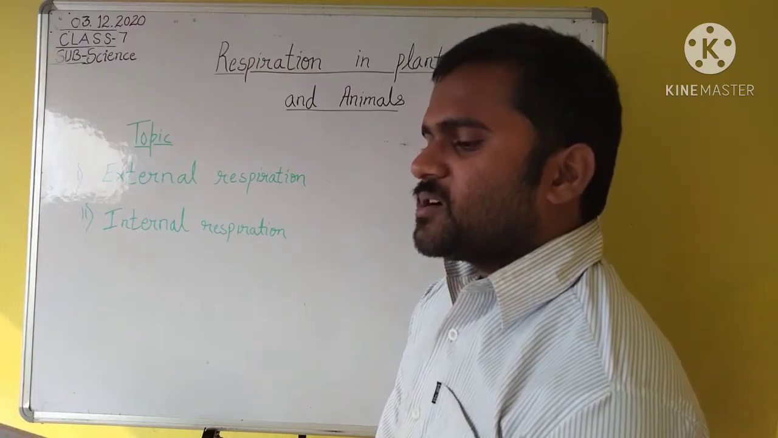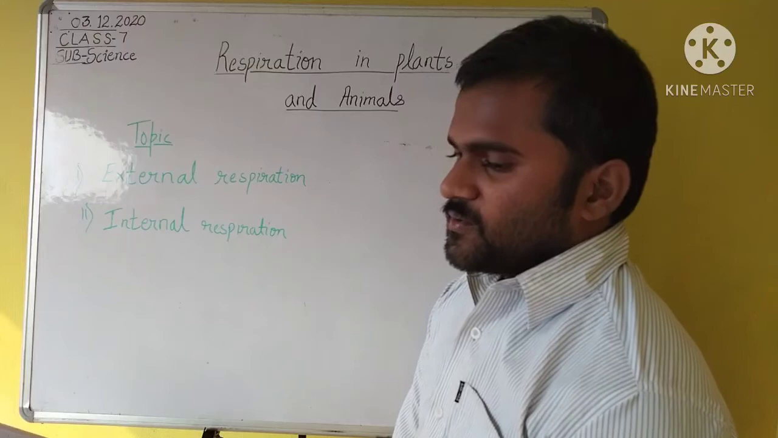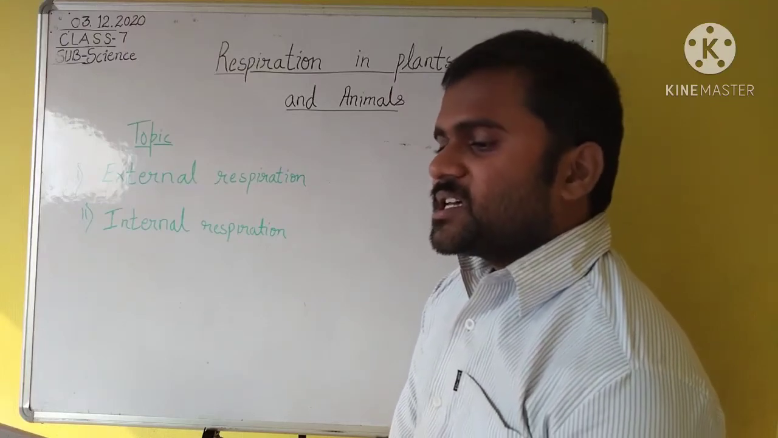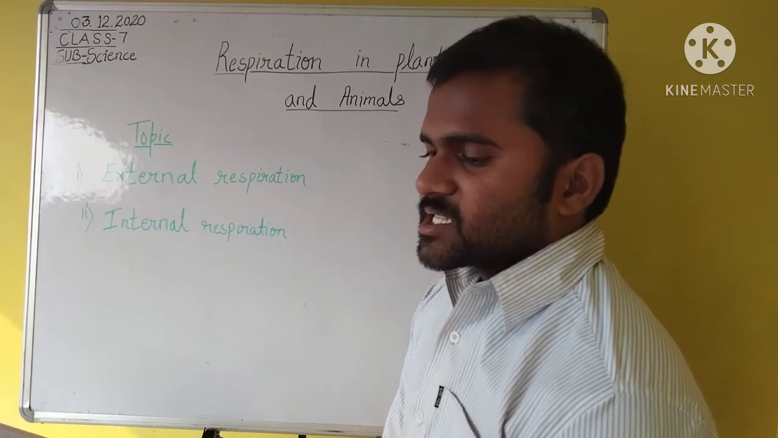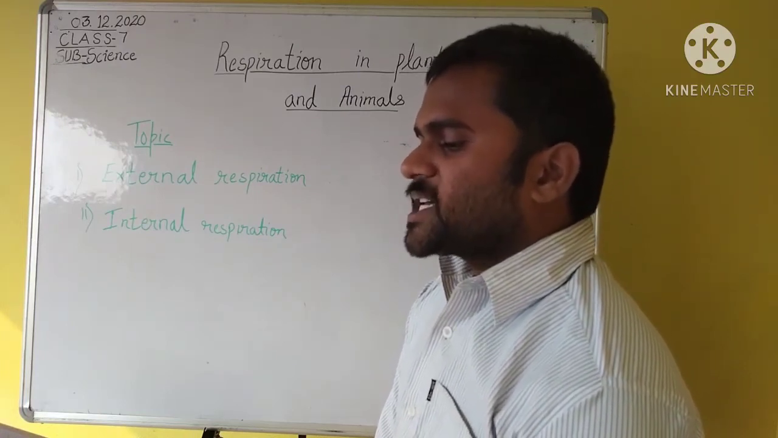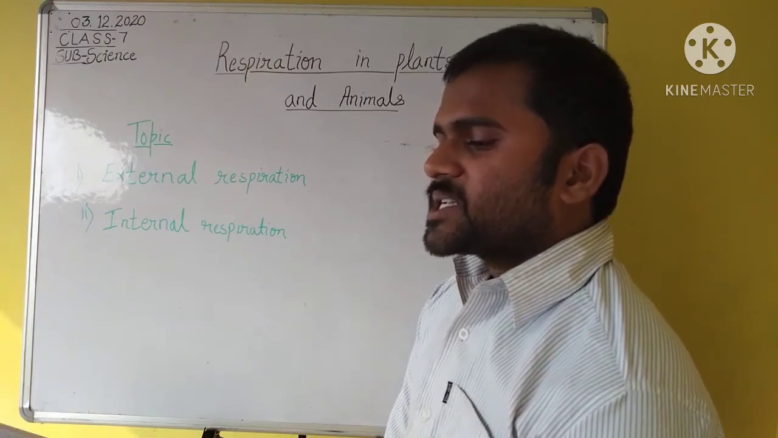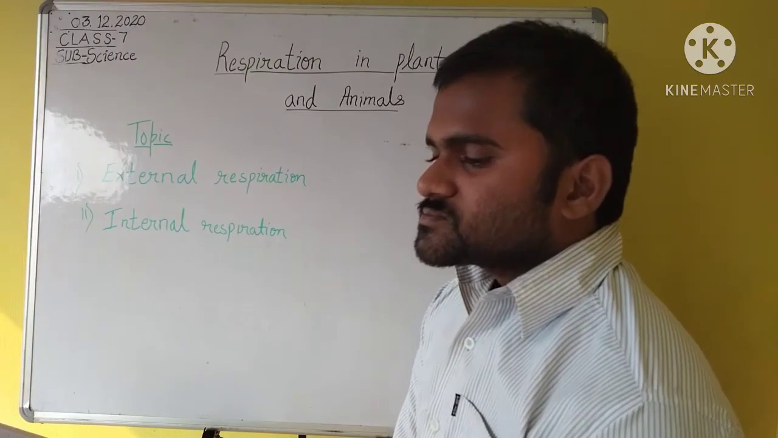The sum total of these reactions can be expressed as follows: glucose plus oxygen equals carbon dioxide plus water plus energy. The carbon dioxide produced is expelled through the body. Some water vapor and heat are also given out.